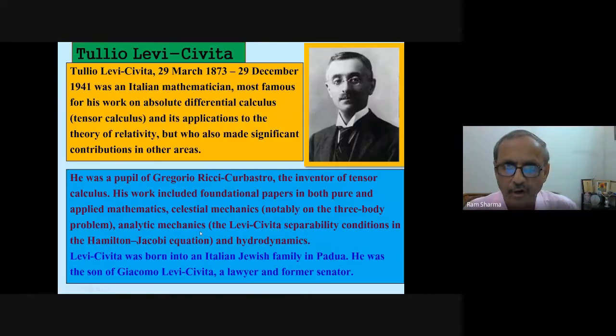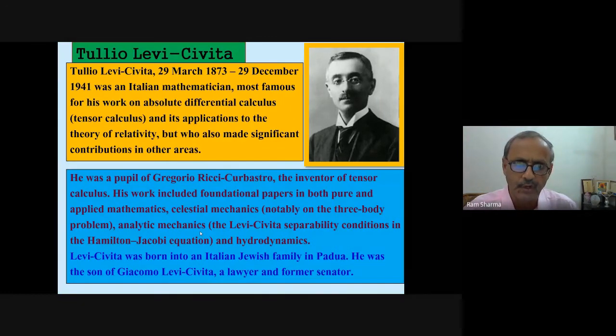So now we will talk about the Levi-Civita, because this is the one with the Szebehely paper, which deals with Levi-Civita. So Tullio Levi-Civita, 29th March 1873 to 29 December 1941, was an Italian mathematician, most famous for his work on absolute differential calculus, tensor calculus, and its application to the theory of relativity, but who also made significant contributions to other areas.